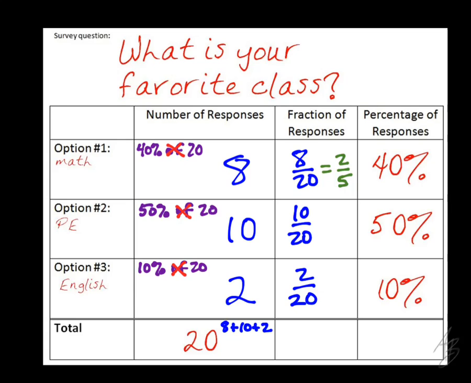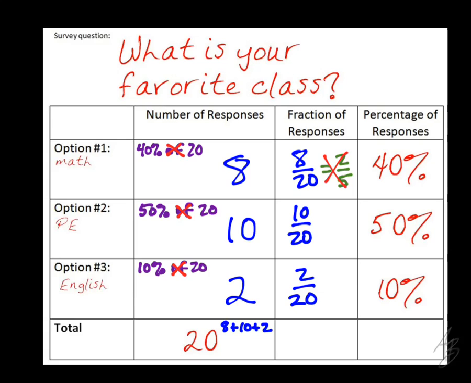So the 8 over 20 tells us that 8 people said math is their favorite out of 20 people. The 2 out of 5 doesn't tell me that. It doesn't tell me how many people actually said math. It doesn't tell me how many people we actually surveyed. So the 8 out of 20 gives us more information than the 2 out of 5 does. All right, so we're not going to write this. We don't want that. We'll leave it as 8 out of 20.